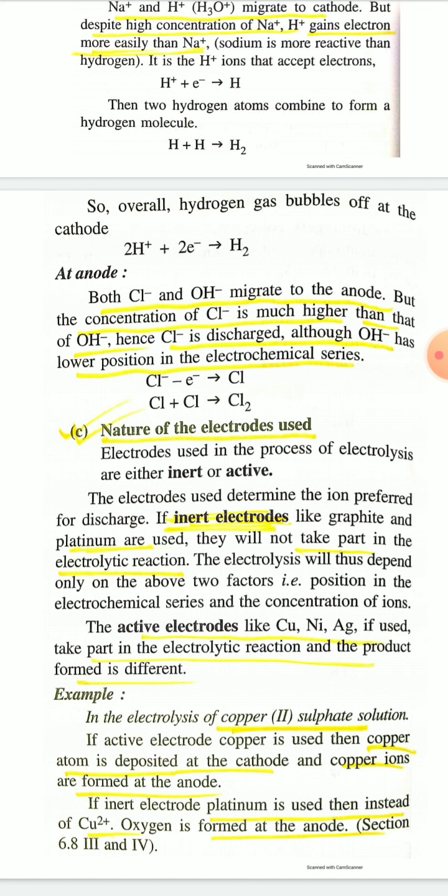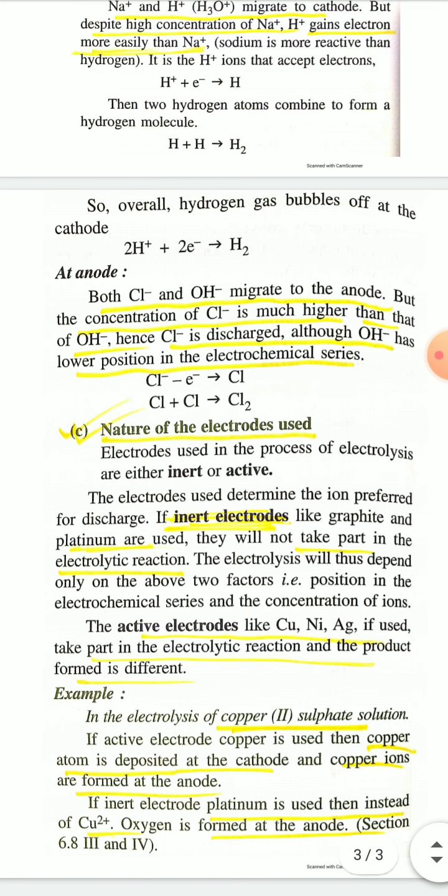And now see the last factor, that is how the selective discharge depends on nature of electrode used. Selective discharge depends on the nature of electrodes used. Electrodes used in the process of electrolysis are either inert or active. There are two types of electrode: inert electrode and active electrode. And the electrodes used determine the ions prepared for discharge.